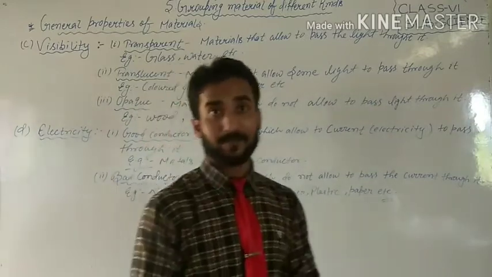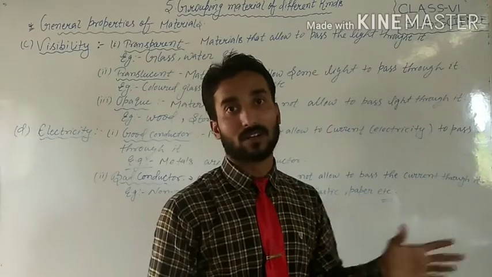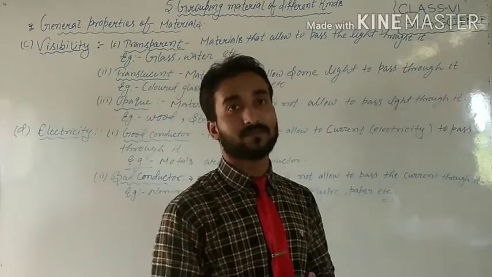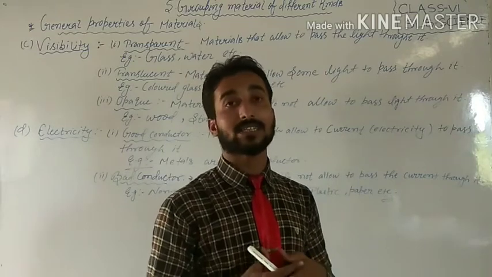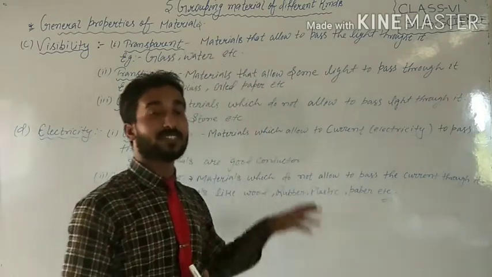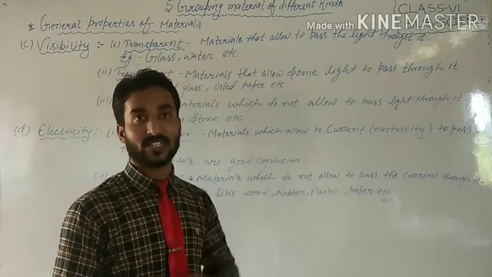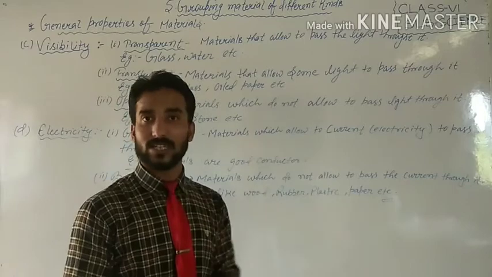All metals. Metals, that means iron, copper, aluminum, silver. These all are metals which are good conductors of electricity. It's very simple, we can pass the electricity through them.